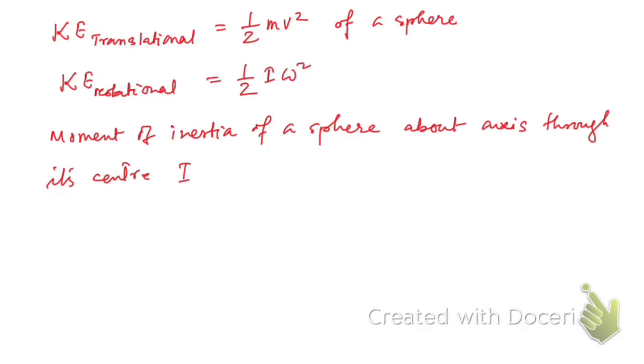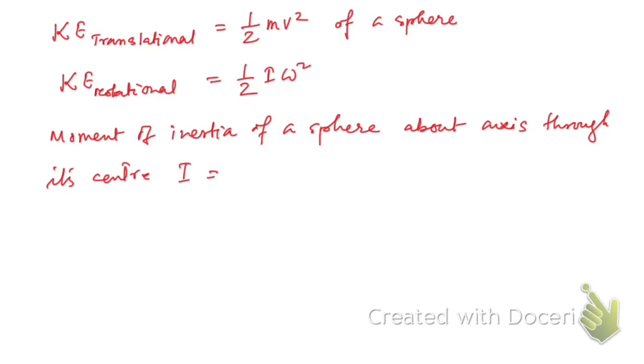you must remember the moment of inertia of a sphere about its axis. There must be a table in the chapter of system of particles in physics in your NCERT book, where the moment of inertia of different bodies of different geometrical shapes is given. You must remember those to solve such kinds of problems.